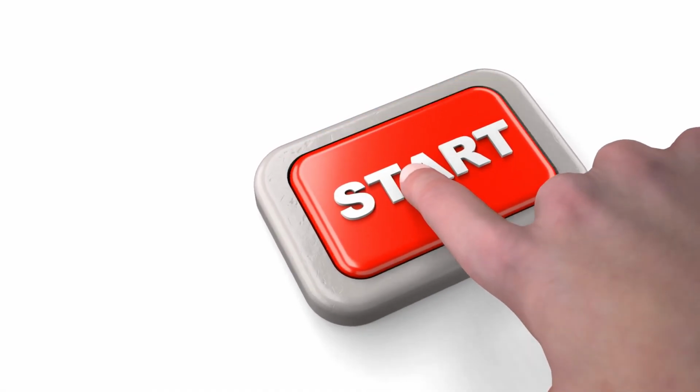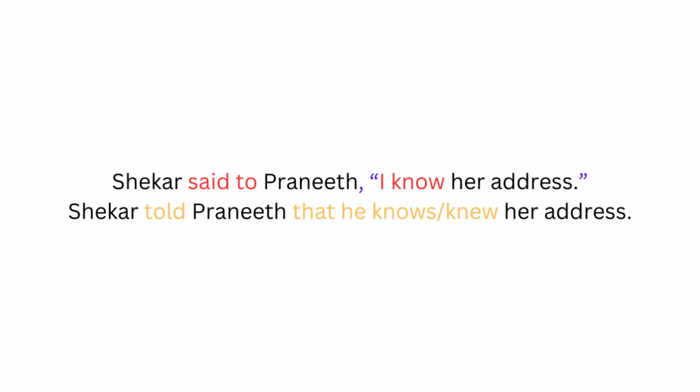Let's get started. The 13th example is Shekhar said to Praneeth, I know her address. You can see there are 2 answers for the verb know. The reason being, the tenses may not change if the statement is still relevant or if it is a universal truth. We can often choose whether to keep the original tenses or change them.